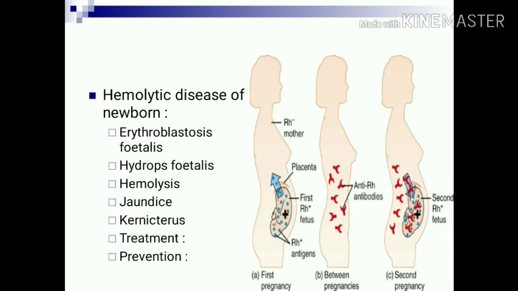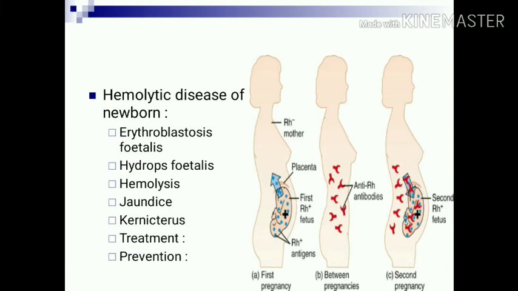Another is hemolytic disease of newborn, which is also named erythroblastosis fetalis. Here the mother is Rh negative and the baby is Rh positive. In the first pregnancy, Rh antigen from the baby enters the mother's circulation and the mother produces anti-Rh antibodies. These anti-Rh antibodies are present in the maternal circulation, and in the second and subsequent pregnancies, they destroy the RBCs of the baby, and that results in hemolytic disease of newborn.